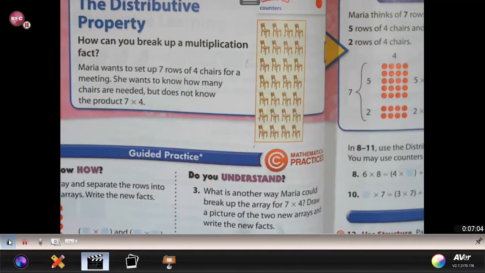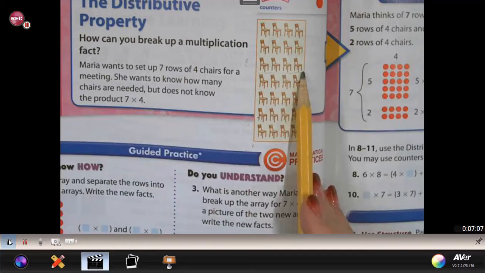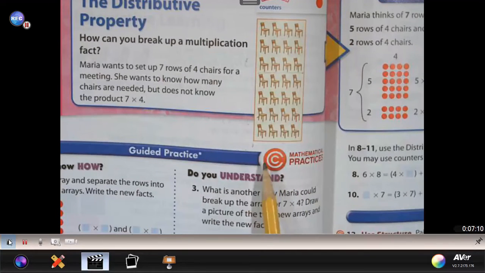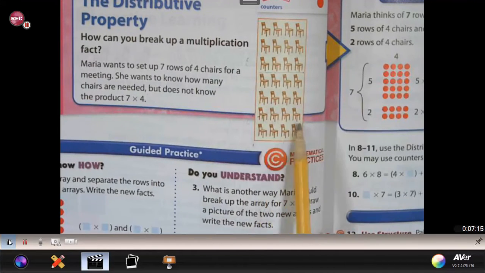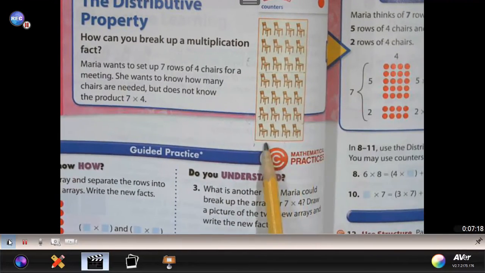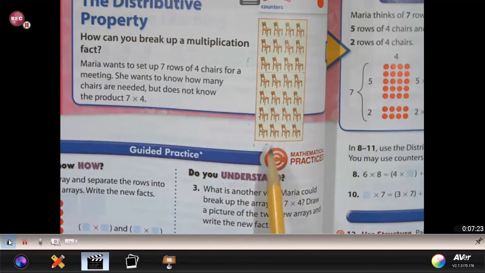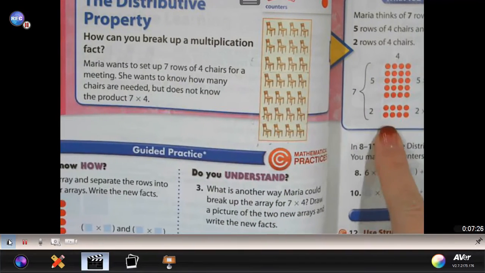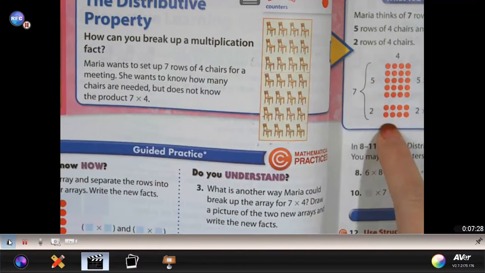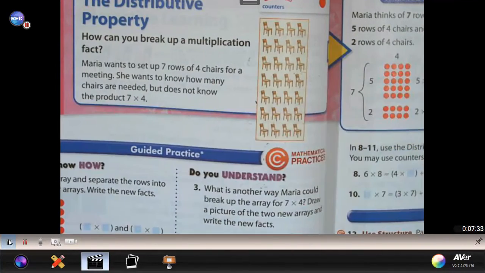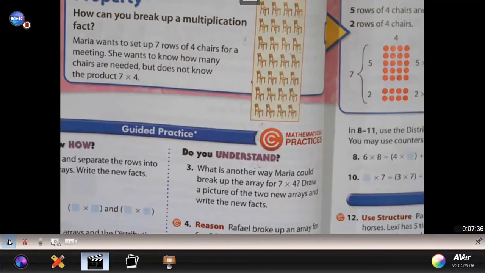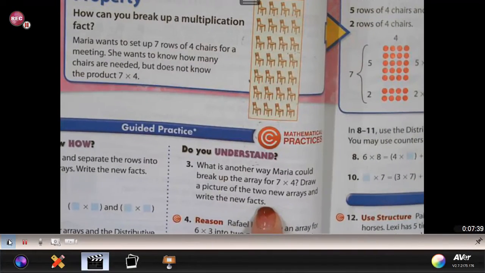So, one way to think about it is if you did, like I said, you could do 3 rows of 4 and 4 rows of 4. Or if you even wanted to do 6 rows of 4 and 1 more row of 4, that could also be a possibility as well. So you have a couple of different options that are different than this option that they're showing you here. So just thinking about how to break that apart a little differently is going to be your objective for this particular problem.